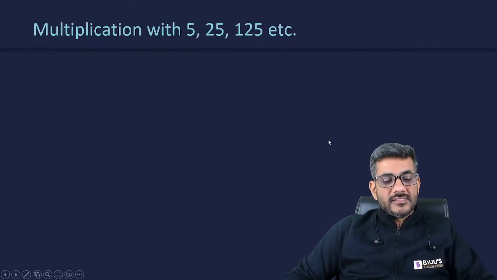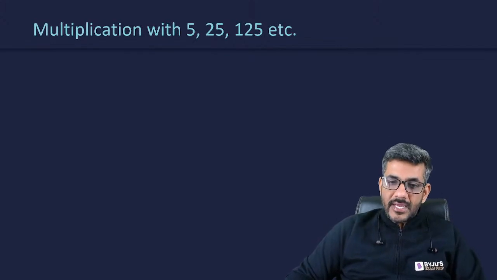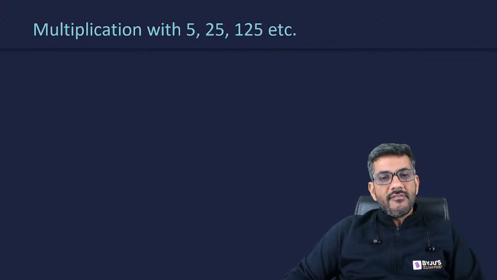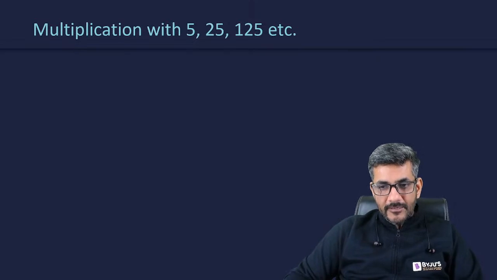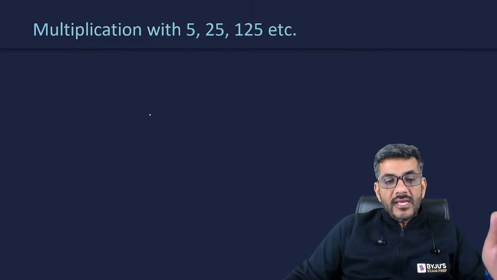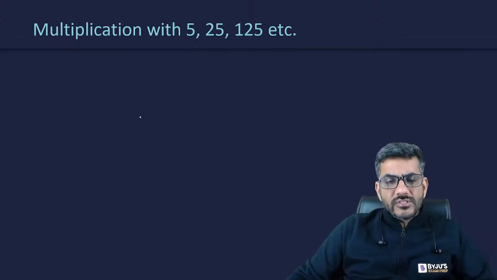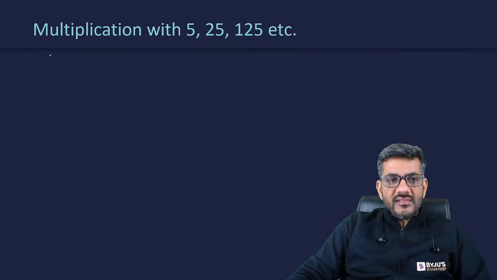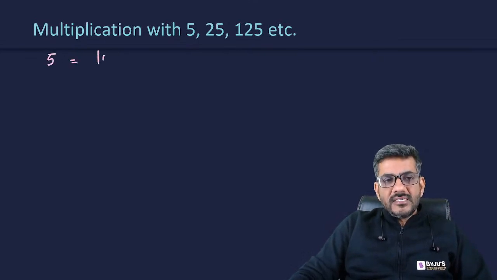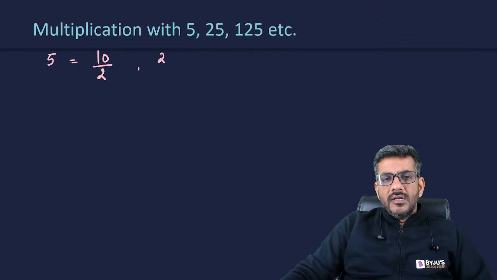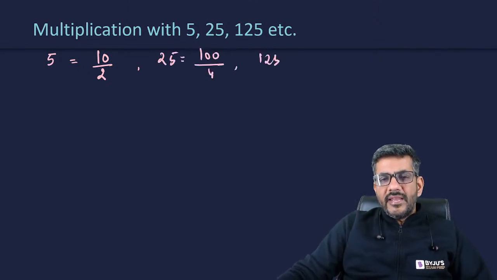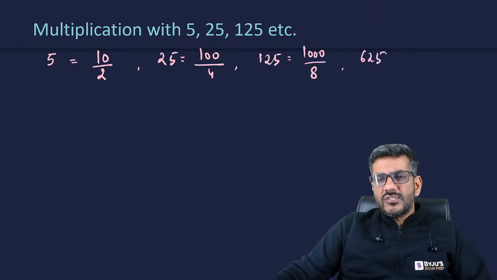Now, I'll move to the first thing, that is multiplication with 5, 25, 125. How can we make these calculations easy? Okay. Now, when I talk about 5, 25, 125, etc., so basically, can I use the base here? Of course, I can. The point is, 5 can be written as 10 divided by 2. 25 can be written as 100 divided by 4. 125 can be written as 1000 divided by 8. Next, even if it was 625, it can be written as 10,000 divided by 16.